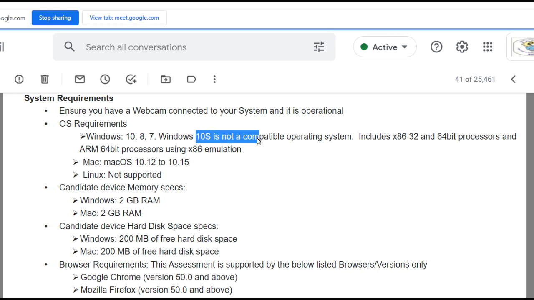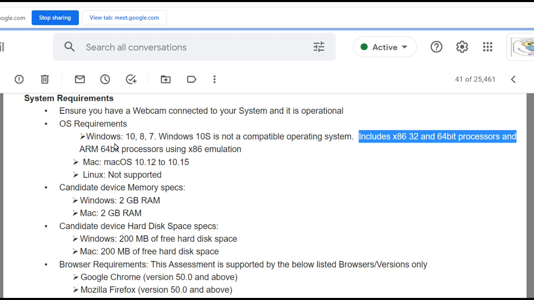Keep this in mind, Windows 10S is not compatible for this test. It includes x86 32 and 64-bit processors, and ARM 64-bit processors are also not compatible.